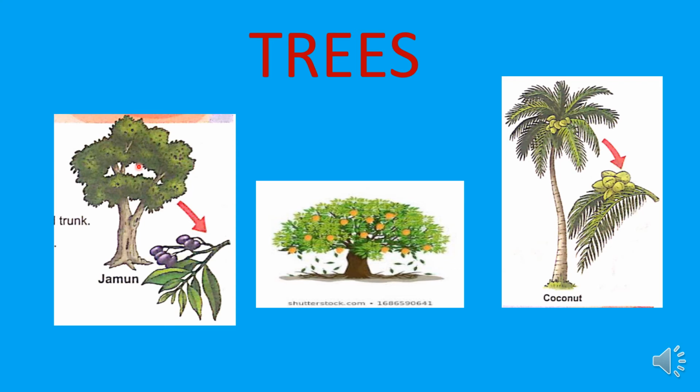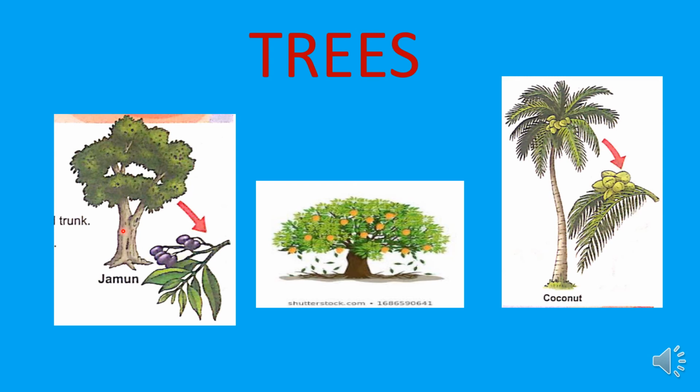Remember all the points. Not all plants are called trees. Only tall, strong, and big plants are called trees. We don't call the tree stem a stem. We call this part the trunk because trees have a very hard and thick stem.